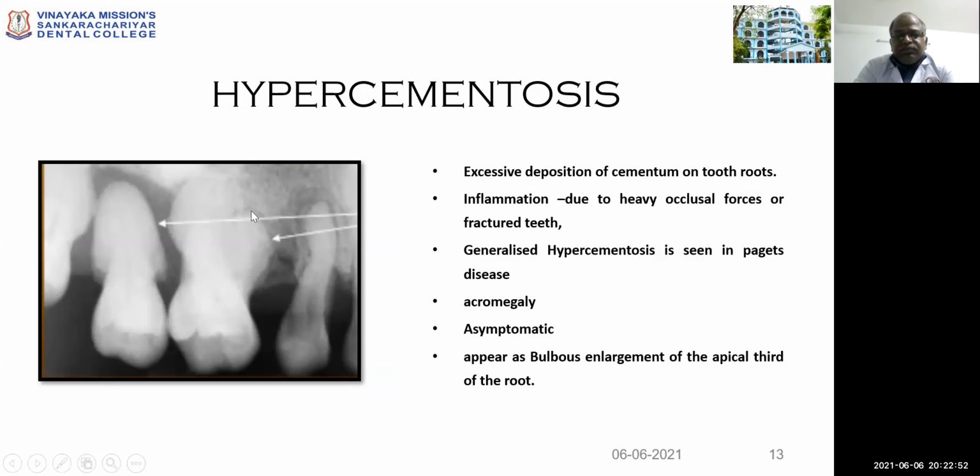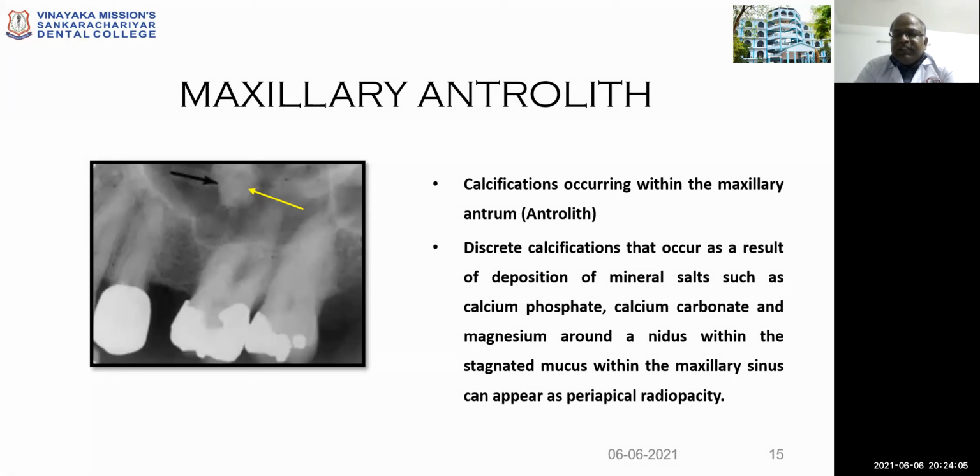Calcification sometimes can occur within the maxillary antrum or maxillary sinus, referred to as antrolith. It is a discrete calcification that occurs as a result of deposition of mineral salts such as calcium phosphate, calcium carbonate, and magnesium around a nidus within the stagnated mucus within the maxillary sinus. The term rhinolith refers to calcifications occurring within the nasal cavity.